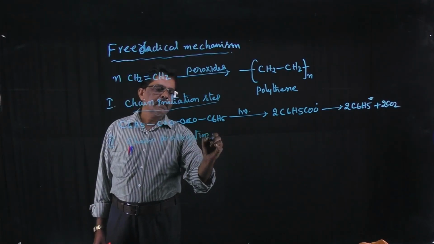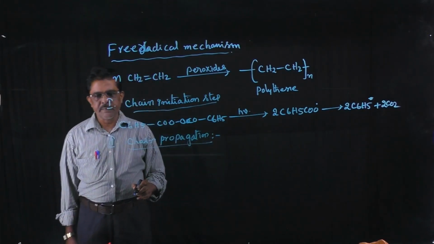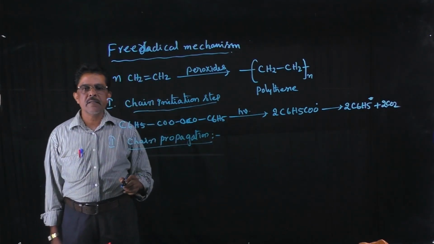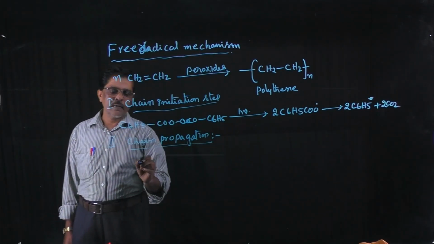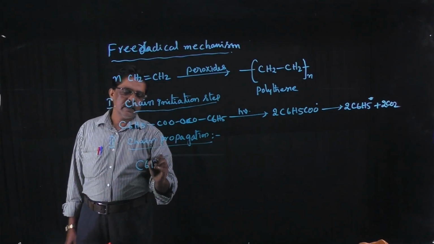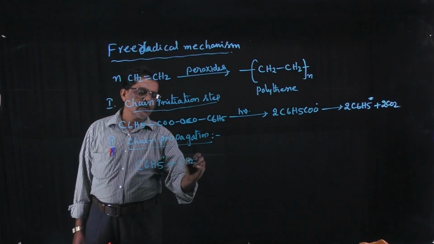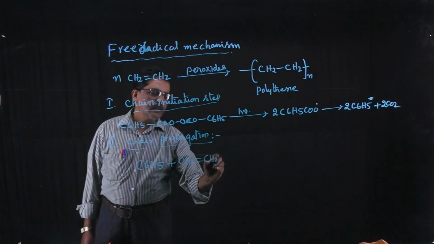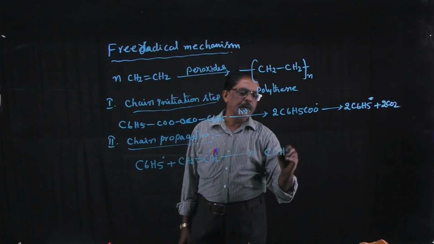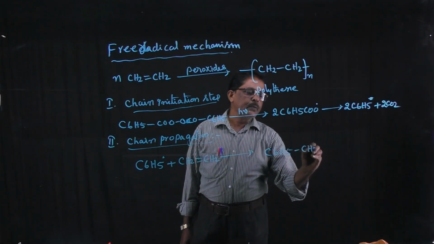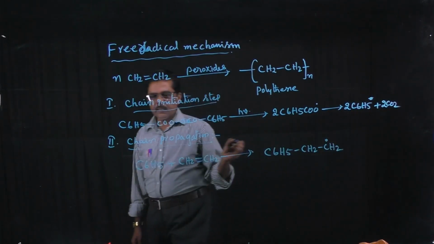In this step, this phenyl free radical combines with the alkene to form another free radical. So C6H5 free radical plus alkene CH2 double bond CH2, then you will get here C6H5 CH2 single bond CH2 free radical, right? This is the chain.